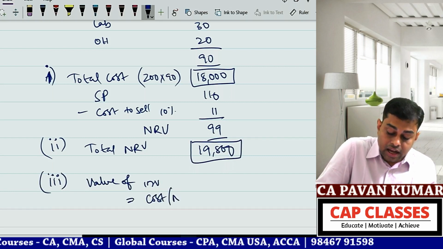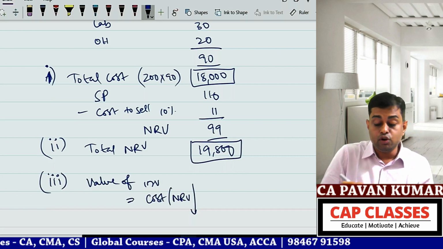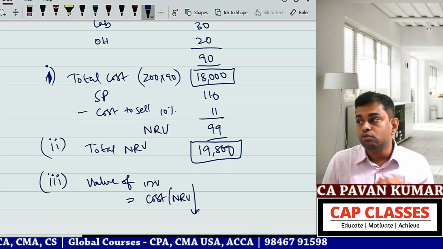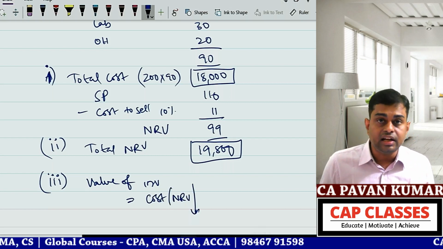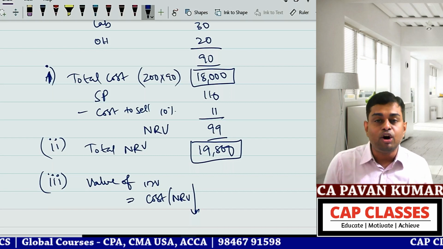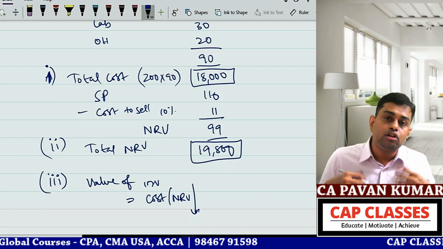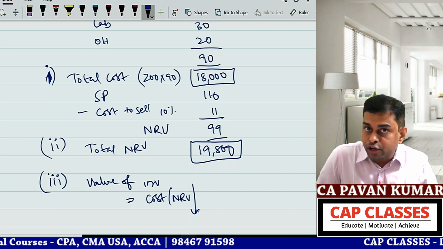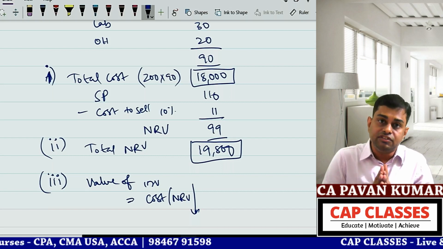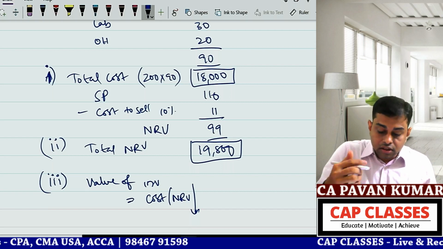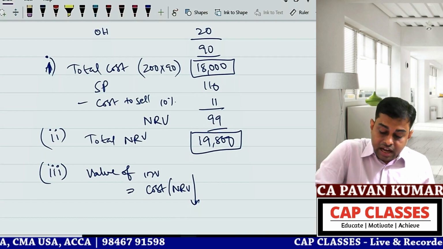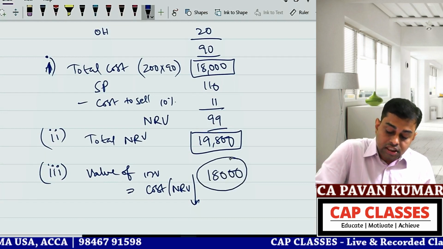So we know that value of inventory is equal to cost or NRV, whichever is lower. I hope you remember. If you do not remember, go to the next house. Your neighbor's house, one UKG boy playing will be there. Go to that boy and ask, hey, how to value inventory? He will say cost or NRV, whichever is lower. So in these two, whichever is lower, 18,000. This is for the first product.